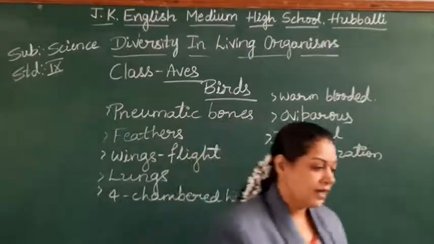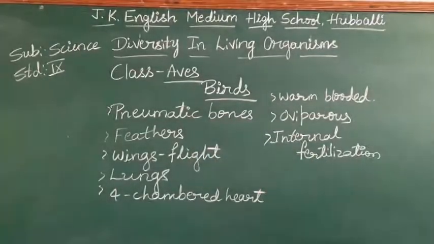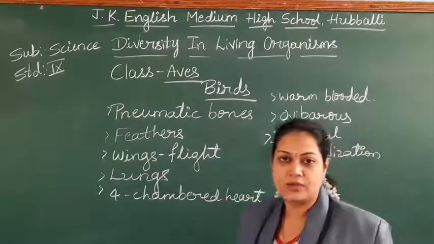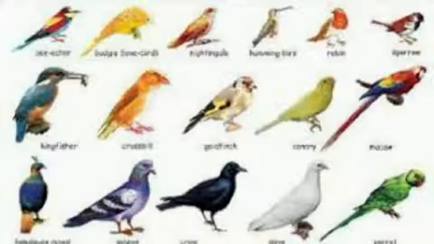So examples: hummingbird, ostrich, pigeon, sparrow, crow, white stork. These are all the examples of the group Aves. Right, students? Varieties of birds.